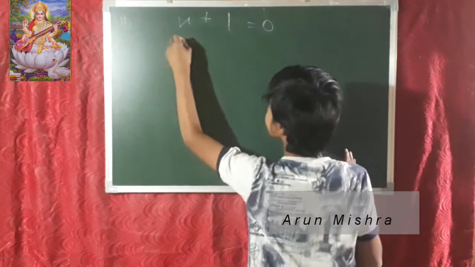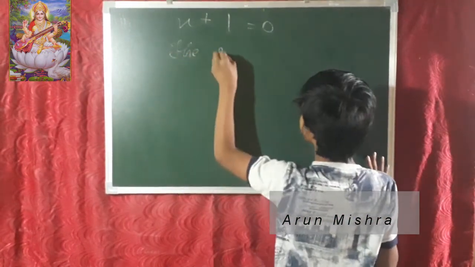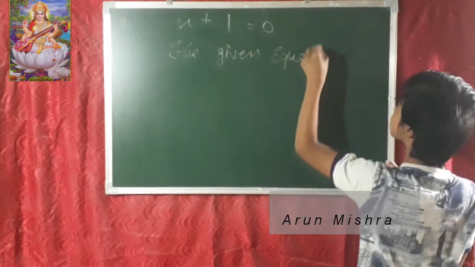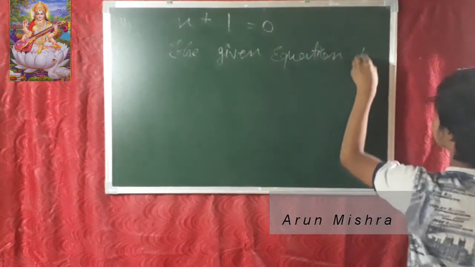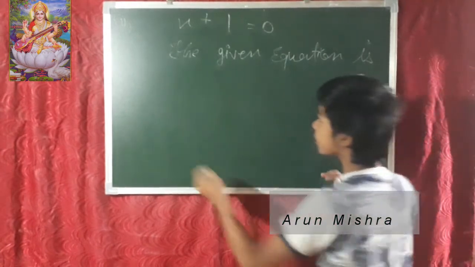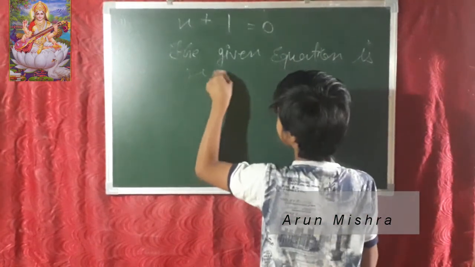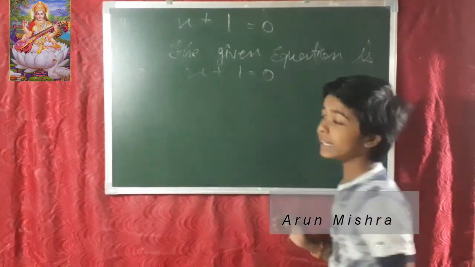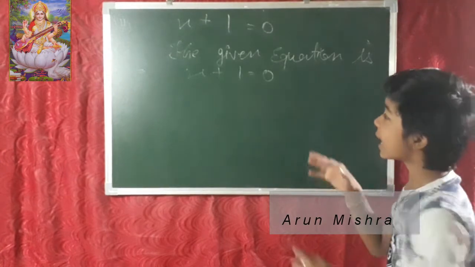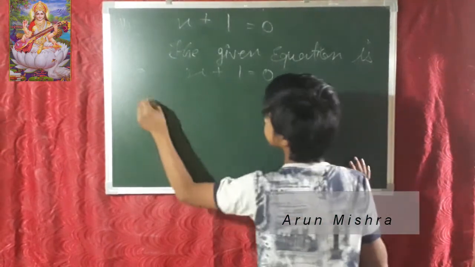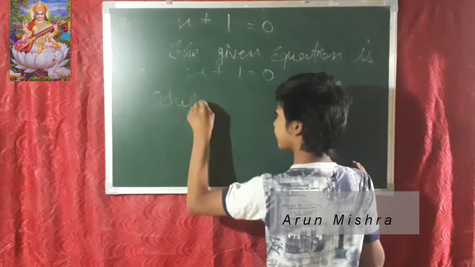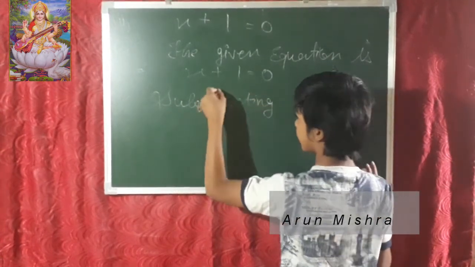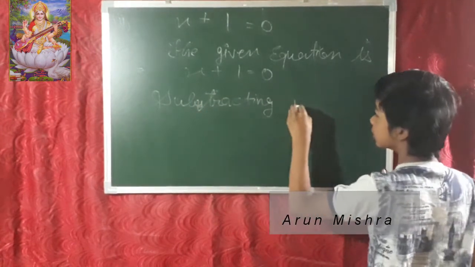The given equation is x plus 1 is equal to 0. Now what do we have to write, adding or subtracting? We will write subtracting. Subtracting 1 from both the sides.